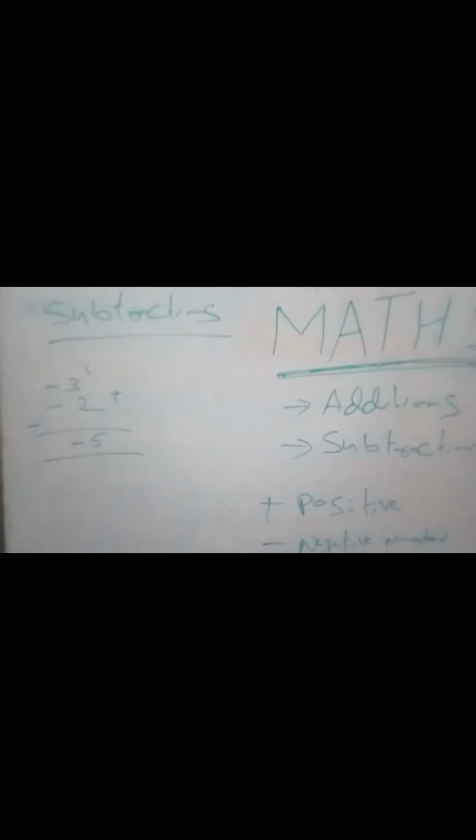So if you apply the same thing here, what is this? Minus 3: 1, 2, 3. And minus 2: 1, 2. What is the answer? 1, 2, 3, 4, 5. Right? See? 5. Which 5? All are negatives. Negative 5. So don't confuse with this.